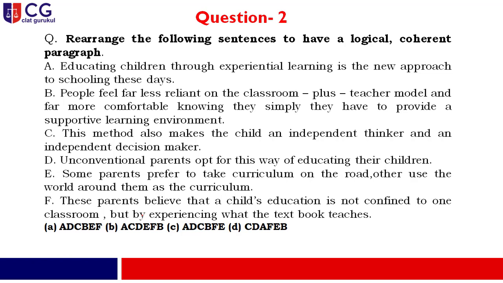Now once again, you just concentrate on this particular word, these, a demonstrative pronoun. Demonstrative pronoun will be replacing the noun, and initially, as we have already discussed, sentence E starts with some parents, and you are highlighting this category of parents. So finally we can say the correct option will be option A, which is A, D, C, B, E, F.